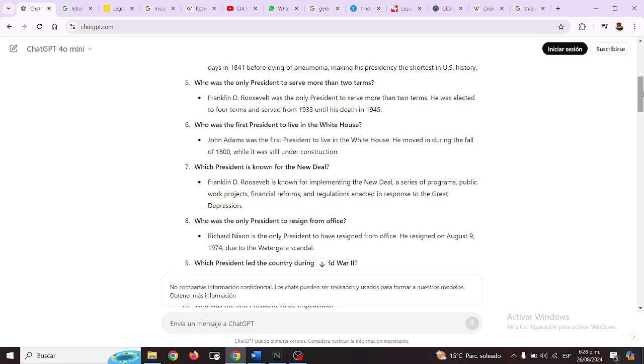Which president is known for the New Deal? Franklin D. Roosevelt is known for implementing the New Deal, a series of programs, public work projects, financial reforms, and regulations enacted in response to the Great Depression.